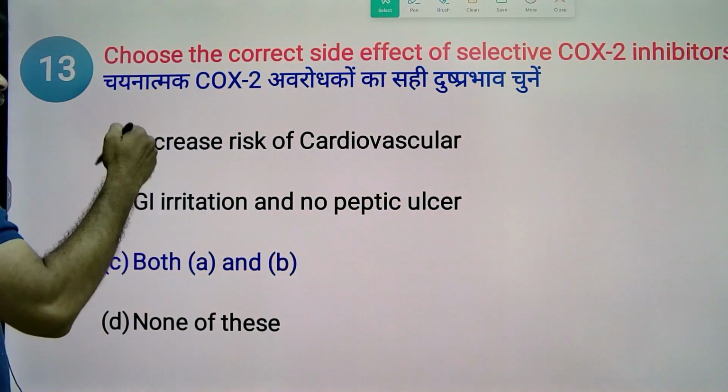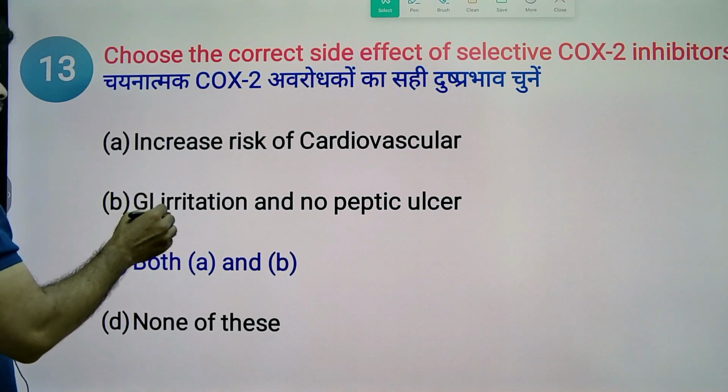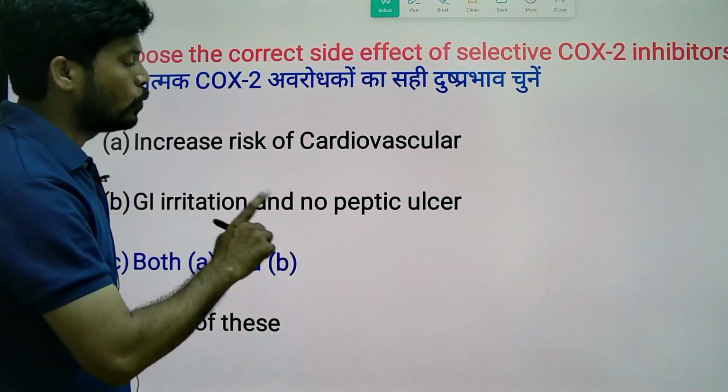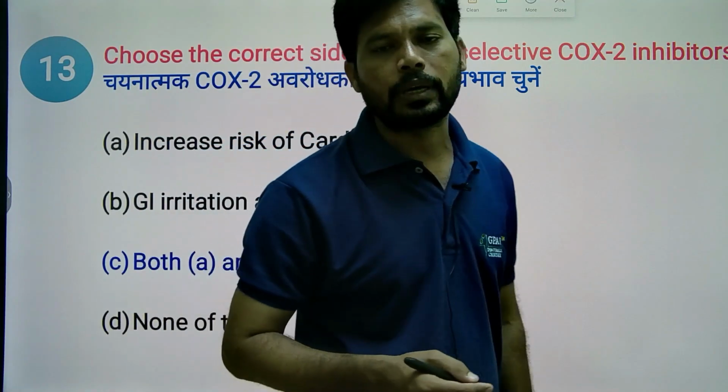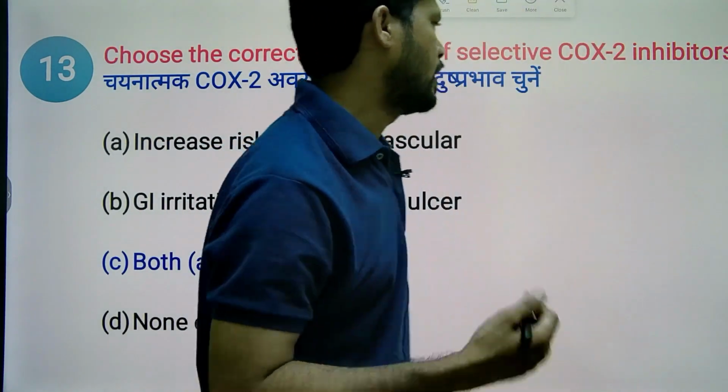Increase the risk of cardiovascular. It can cause irritation on the gastrointestinal tract, but no peptic ulcer. Peptic ulcer is a drawback of COX-1 inhibitors, like aspirin, etc.